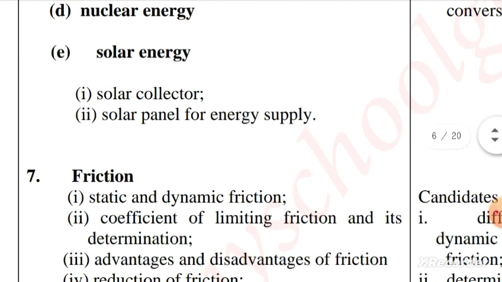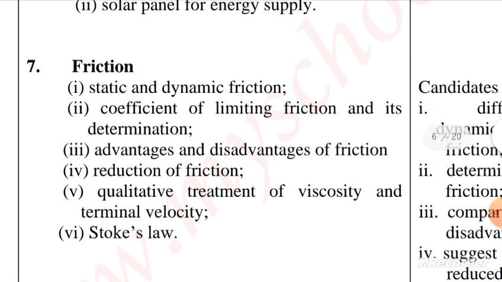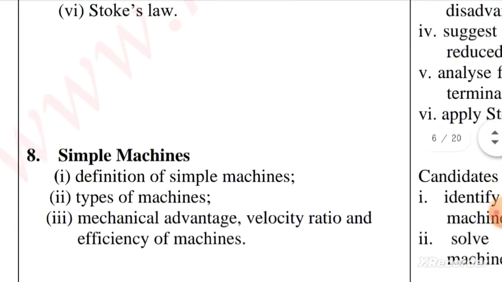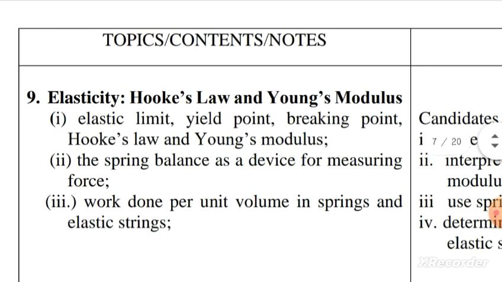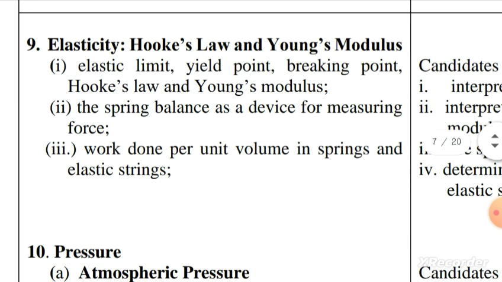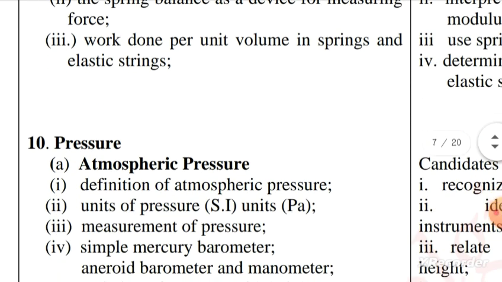Then the seventh topic is friction. Of course, you should expect friction, static and dynamic friction, or everything about friction. When you go to your textbook, you should be able to find these topics and you concentrate on them. Simple machines, elasticity, Hooke's law and Young's modulus. This is a topic that you must focus on.